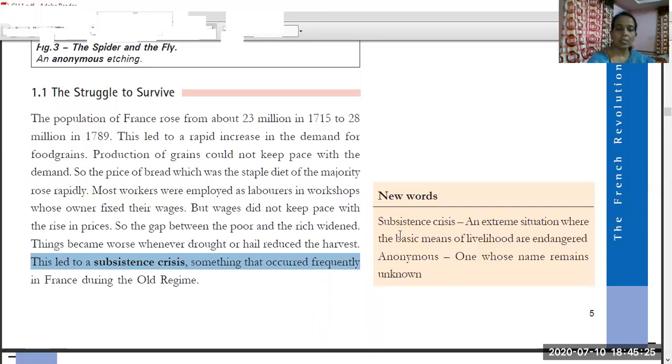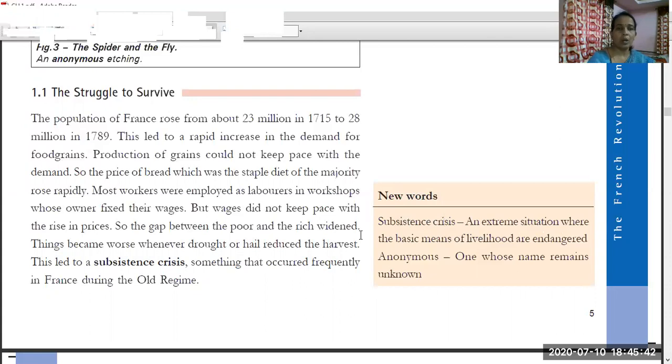The term subsistence crisis is also explained here. Subsistence crisis: an extreme situation where the basic means of livelihood are endangered. The people were unable to buy the basic things for life.